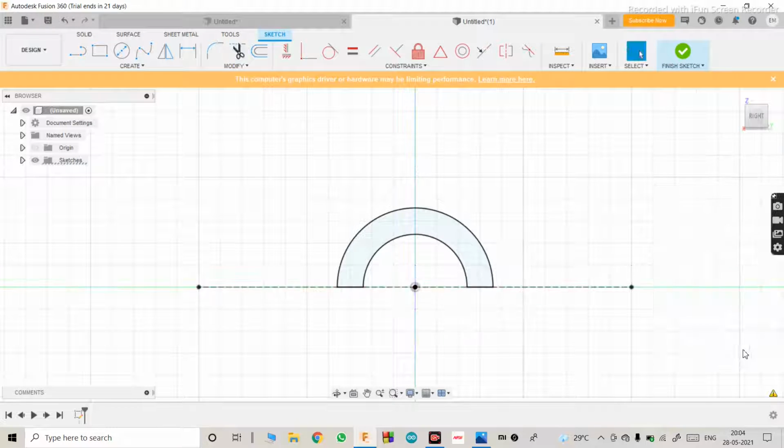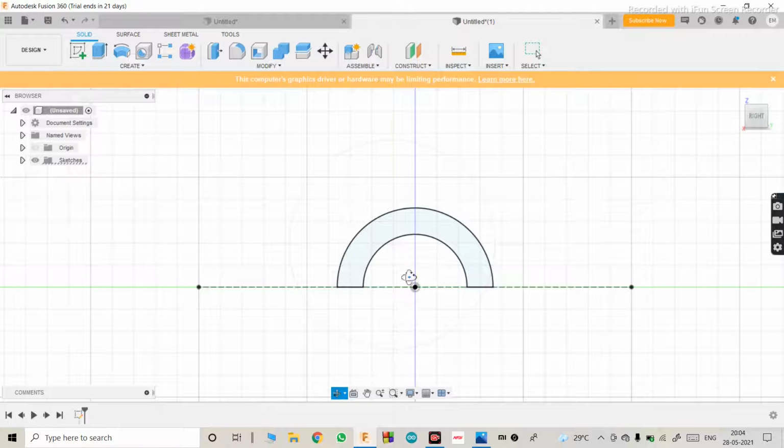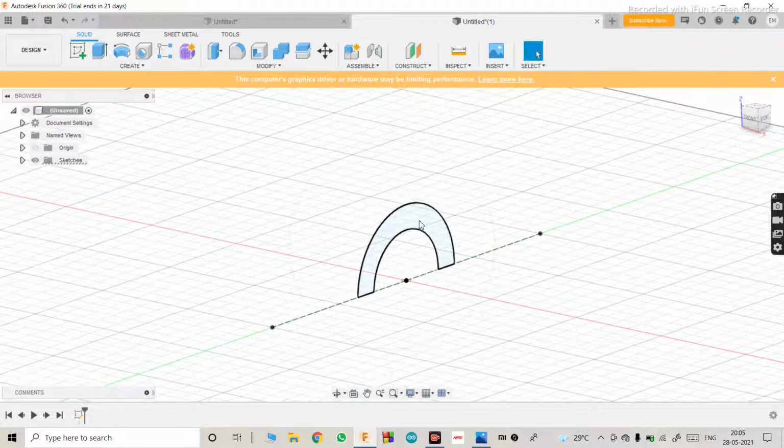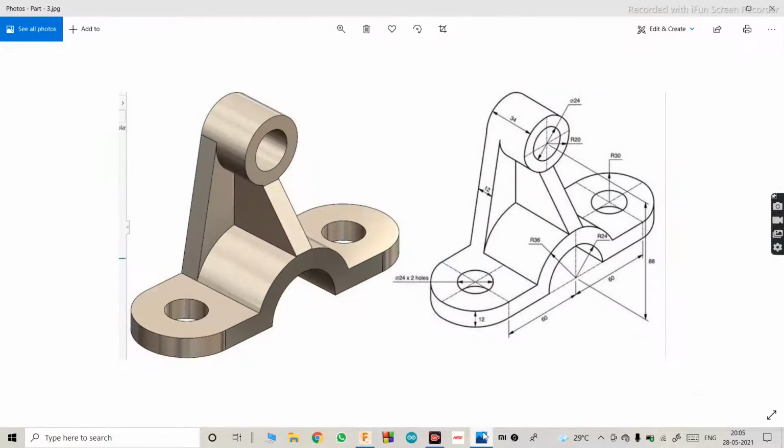Now we'll just finish the sketch. Use orbit, then select this plane, and we'll extrude it. As you can see here, the radius is 30. That means from this point to this point the distance is 30.